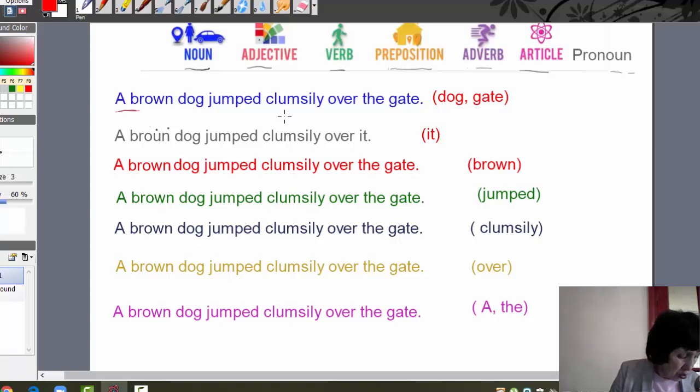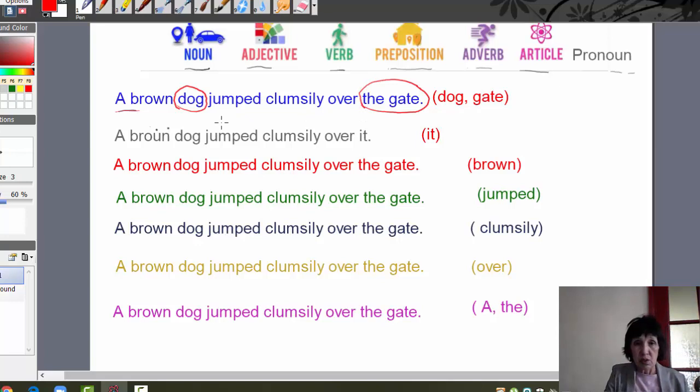Nouns are persons, places, or things. And here, of course, dog and gate are the nouns in the sentence. We have two nouns in the sentence. What about pronouns? Can you find the pronoun in the sentence: a brown dog jumped clumsily over the gate?